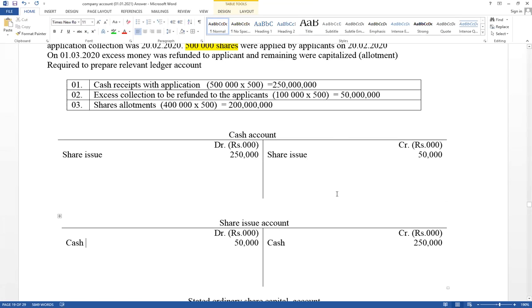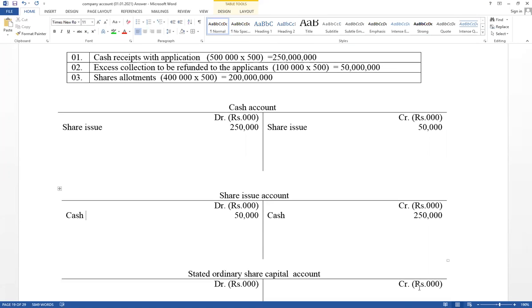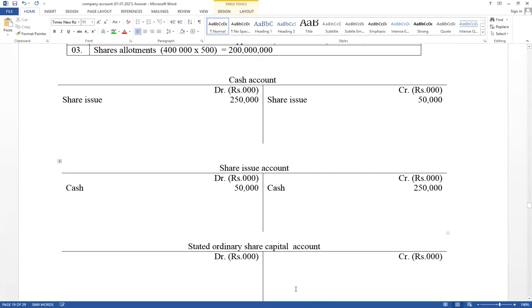Think about first one, cash received with application. Second one, rejected application. Then shares allotment. Share issues 200,000 shares. Effect for share capital is an increase. Therefore, share capital is equity. If equity increases, should be credit. Stated ordinary capital account credit 200,000 as a share issue. Share issue account debit 200,000 as a stated ordinary share capital. Name of other ledger accounts.